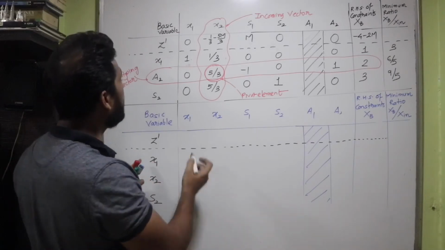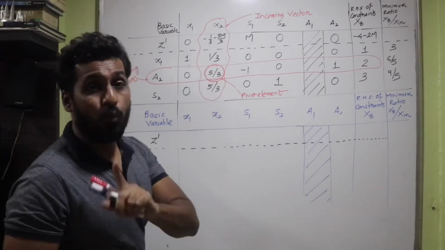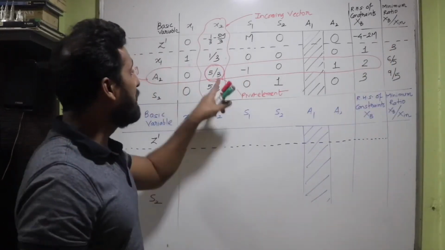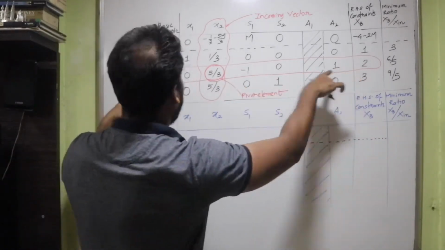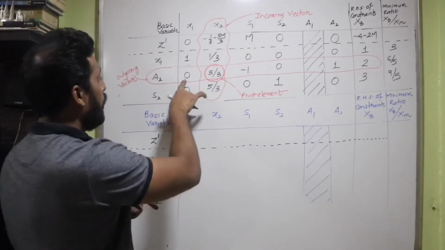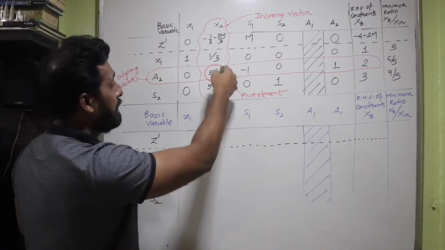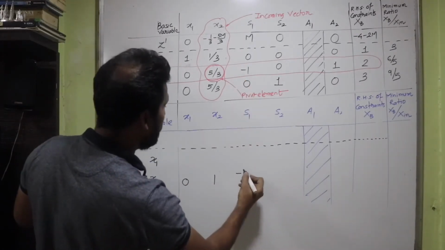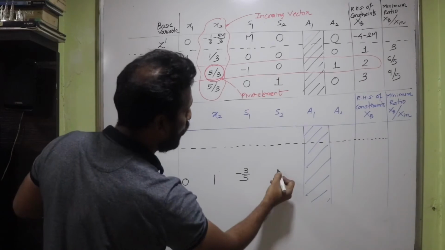So I can see that this value 5 upon 3 is the pivot element. It has to become 1. It can be made 1 by simply multiplying this with what? Multiplying this with 3 upon 5. So let's multiply the second row with 3 upon 5. You get 0 here, you get 0 here. 5 upon 3 multiplies with 3 upon 5. You get 1. Then minus 3 upon 5, isn't it? Next value is minus 3 upon 5. Next value is going to be 0.